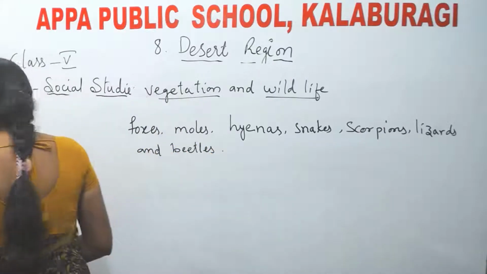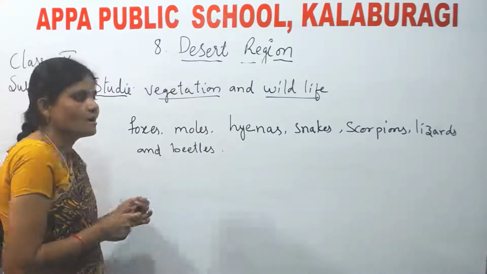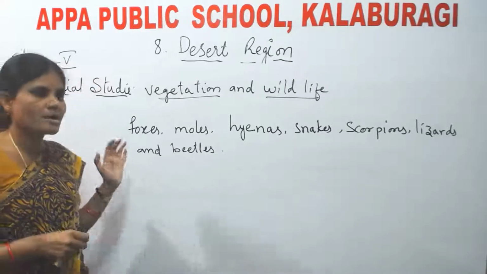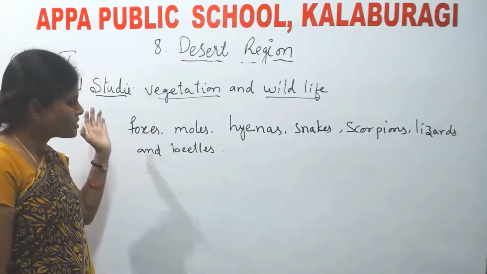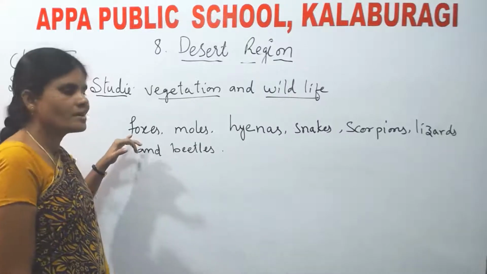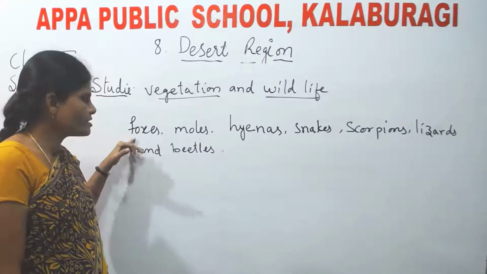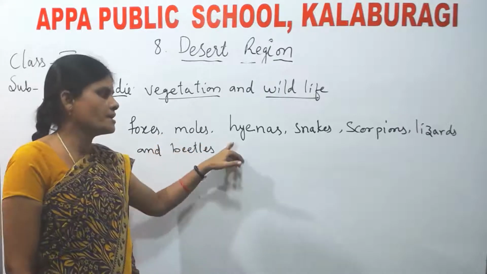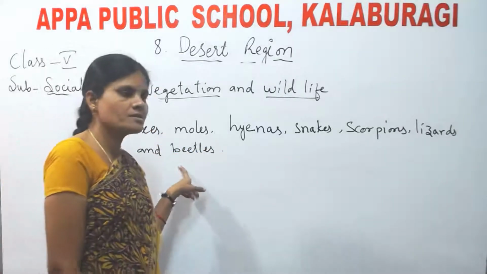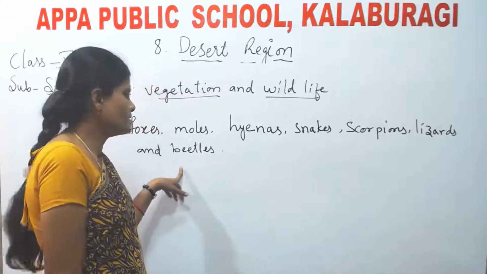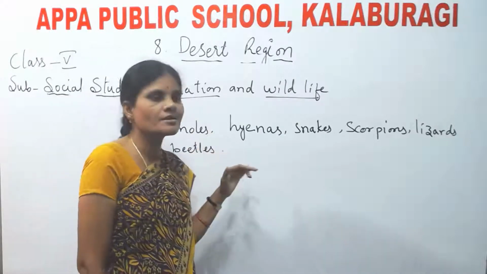Okay, these are the animals other than camel. Camel is the common animal found in the desert area. Other than camels, what are the animals found? Foxes, moles, hyenas, snakes, scorpions, lizards, and beetles. These are the other animals which are found in the desert region.